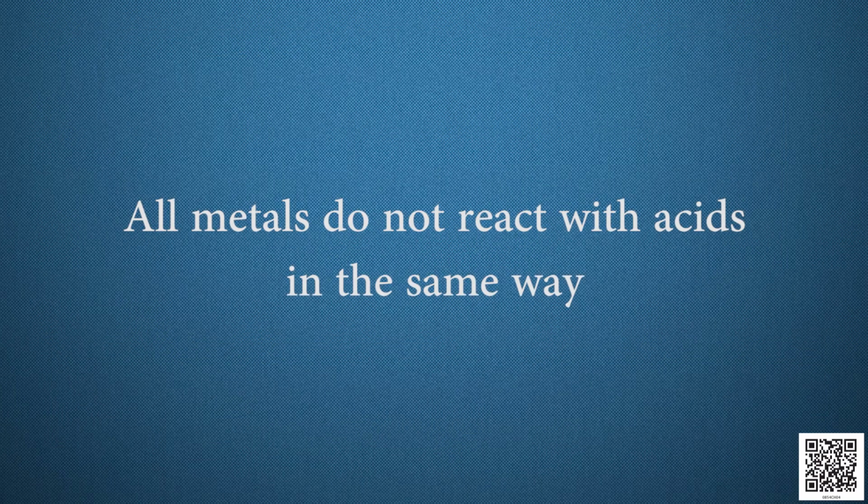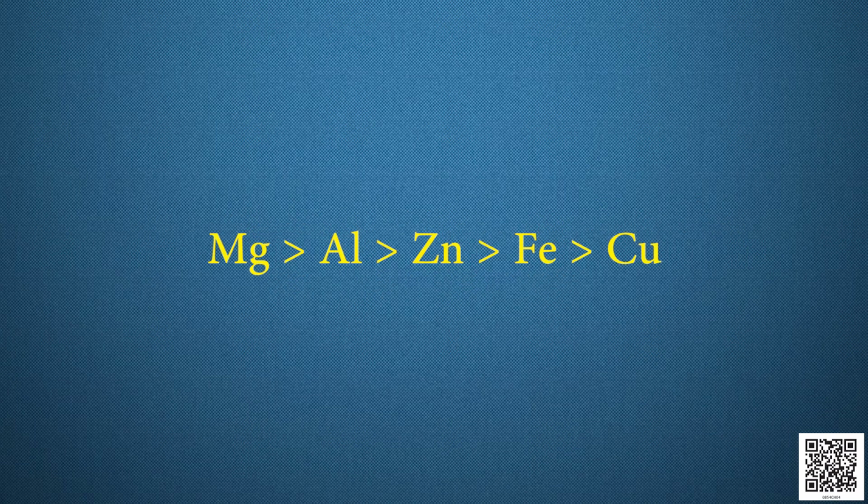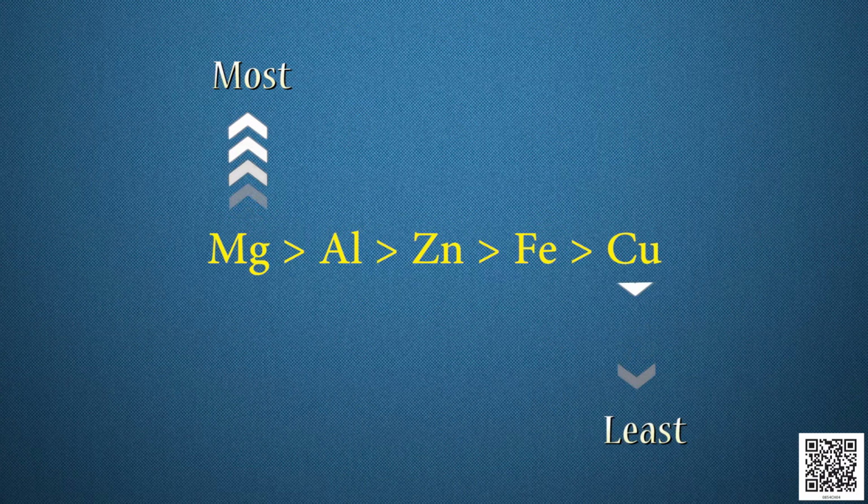Students, now we can infer that all metals do not react with acids in the same way. The following is the order of reactivity of metals with acids: magnesium, aluminium, zinc, iron and copper. Among this, which is the more reactive metal? Yes, magnesium is more reactive and copper is the least reactive metal in this series.